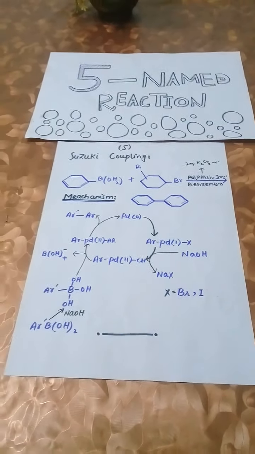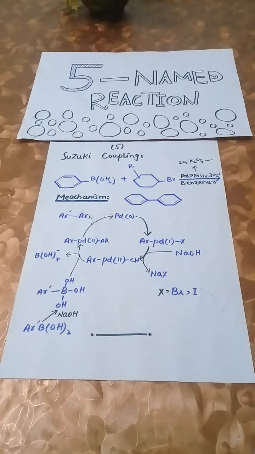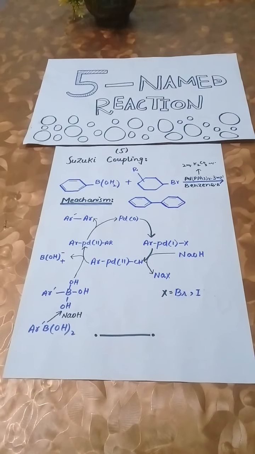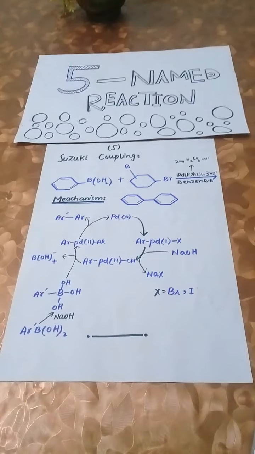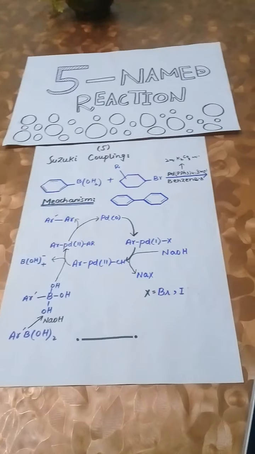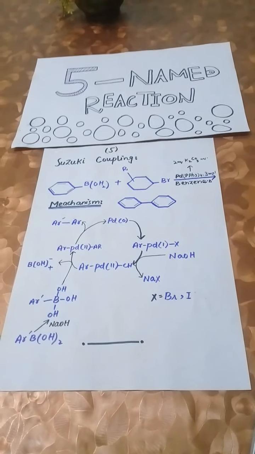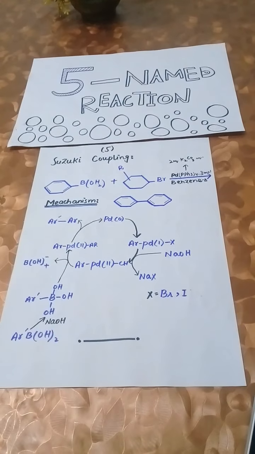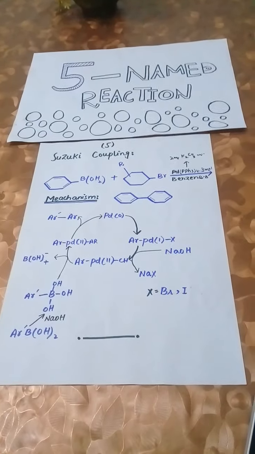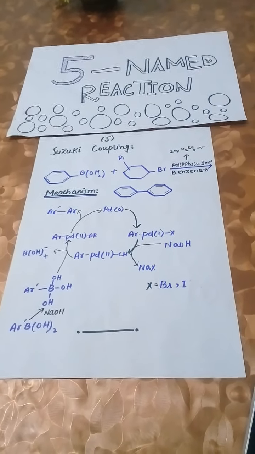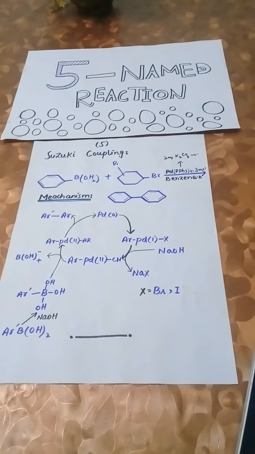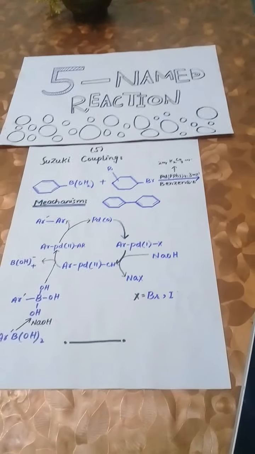The next reaction is Suzuki coupling. The Suzuki reaction is an organic reaction classified as a cross-coupling reaction where the coupling partners are a boronic acid and an organohalide catalyzed by a palladium complex. It was first published in 1979 by Akira Suzuki, and he shared the 2010 Nobel Prize in Chemistry with Richard F. Heck and Ei-ichi Negishi for their discovery and development of palladium catalyzed cross coupling in organic synthesis. In many publications, this reaction also goes by the name Suzuki-Miyaura reaction and is also referred to as Suzuki coupling reaction.